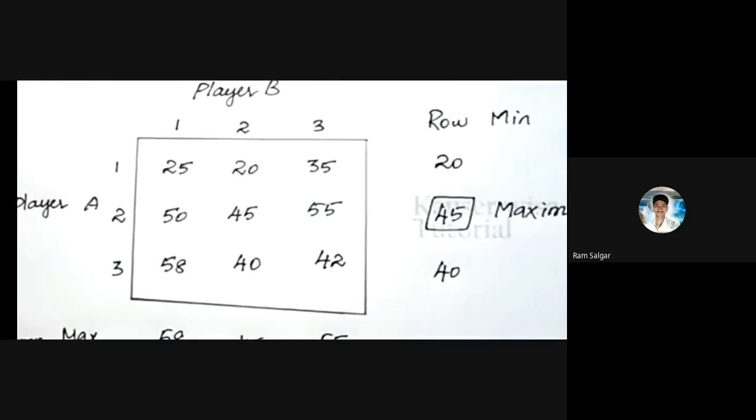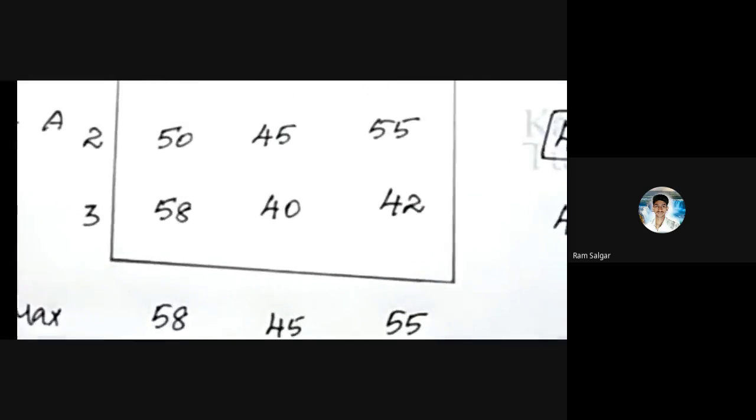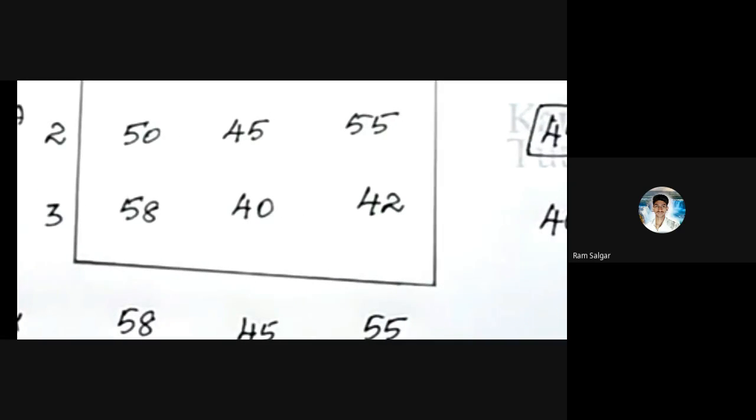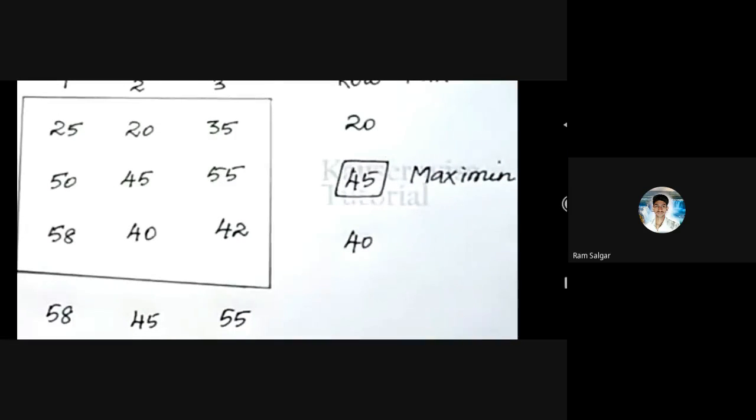Same as well, 50, 45, 55, 55. 45 is the minimum value, and for strategy number 3, the minimum value is 40. So write down the 40 value here. This is a standard procedure, a standard way.